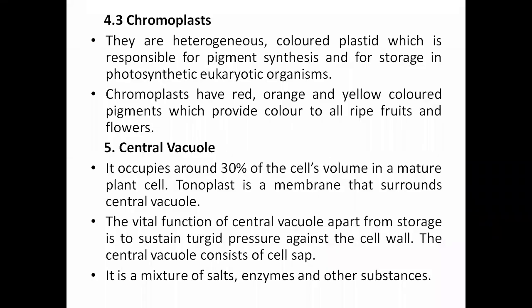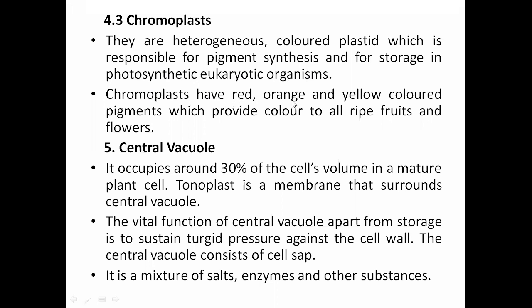So coming to the third type of plastid, that is the chromoplast. Chromoplasts are heterogeneous colored plastids which are responsible for pigment synthesis. Pigment synthesis is done by the chromoplast only, and also for storage in photosynthetic eukaryotic organisms, right? Whatever the eukaryotic organism, it will be stored by the chromoplast.